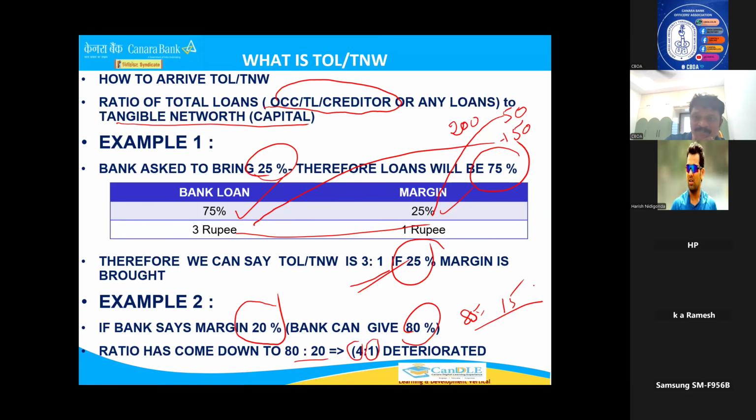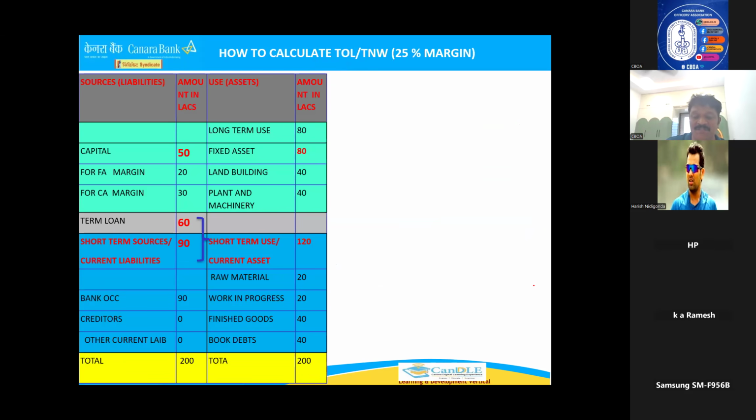When the bank makes it 20%, for example, if you see bank MSME schemes, tailor-made schemes, they will say only 20% margin is enough, because in those loans generally the bank will put some collateral security norms. If you give 100% collateral, 75% collateral, then the bank says, okay customer, you bring 20%, 80% we finance. Normal MSME loans, 25% the customer will bring, 75% the bank will finance. In schemes, 20-80 ratio will come. But in Mudra, like government schemes, the government says banks, you take only 15% margin. That means the bank's exposure will be 85%, where the ratio will be more. Okay. Now we will see calculating TOL by TNW.